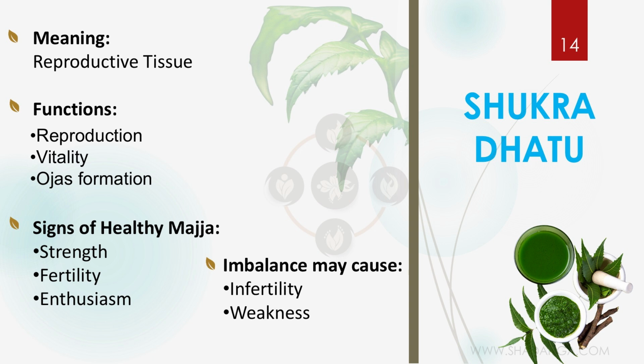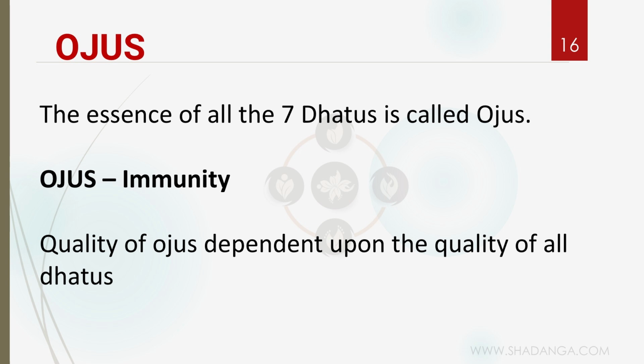So in this, the functions we have, look at the third point. That's the ojas formation. So what is ojas? Let's learn about ojas. The essence of all the seven dhatus is called ojas. Literally we can correlate ojas with what? The immunity of our body. The quality of ojas depends upon the quality of all the dhatus. If all the dhatus are good, the ojas also will be good.